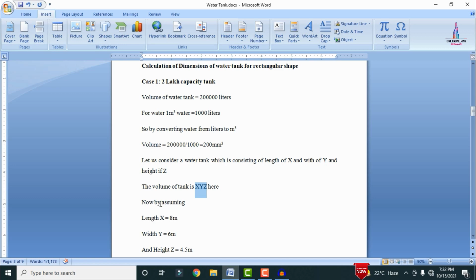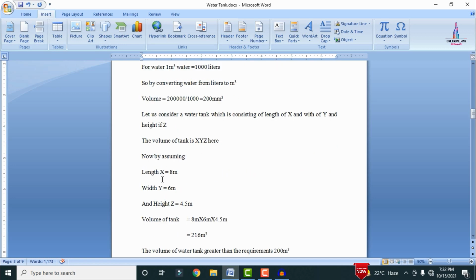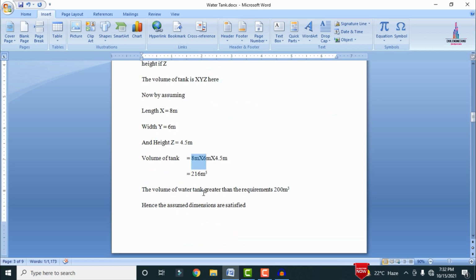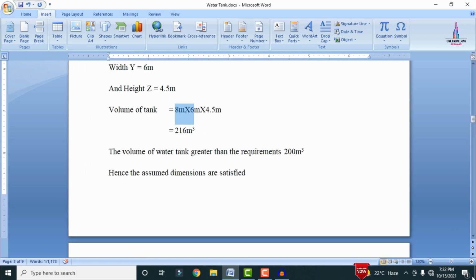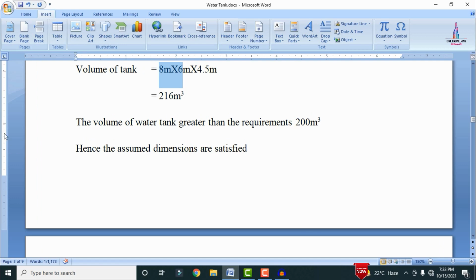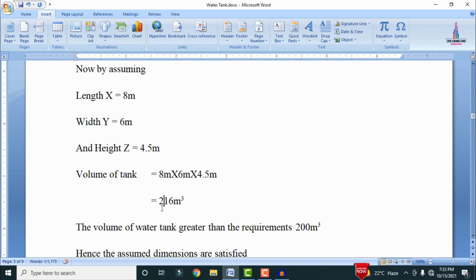Okay, so now by assuming the values related to the length, width and height as 8 meter, 6 meter and 4.5 meter, the water tank volume will become 8 meter multiplied by 6 meter multiplied by 4.5 meter, which is approximately equal to 216 meter cube. As per our requirement, the volume of the water tank is required only 200 meter cube, but here it is obtained as 216 meter cube. Okay, so this value is suitable for the tank.